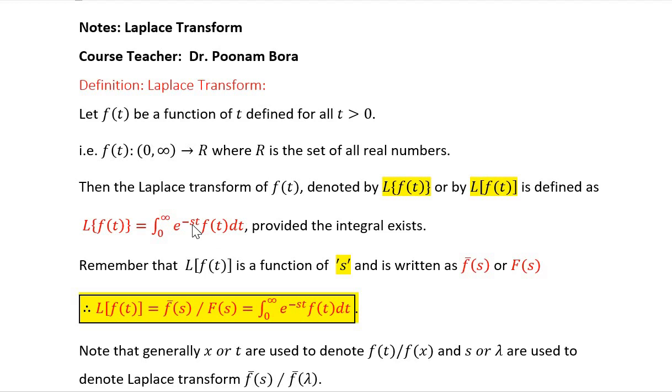So s is a constant as far as this integration is concerned. We will integrate this with respect to t and we will substitute the upper limit and lower limit, and the resultant will then be a function of s. Thus, given a function f of t, its Laplace transform is a function of s.